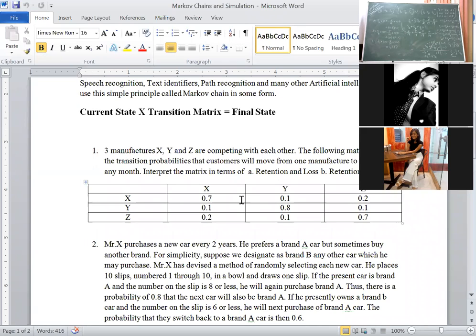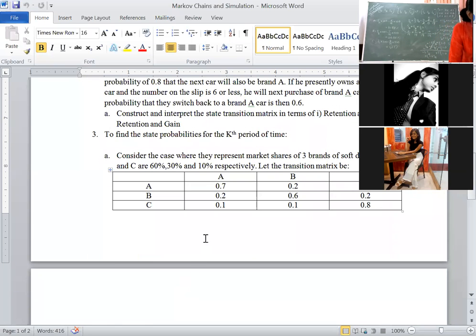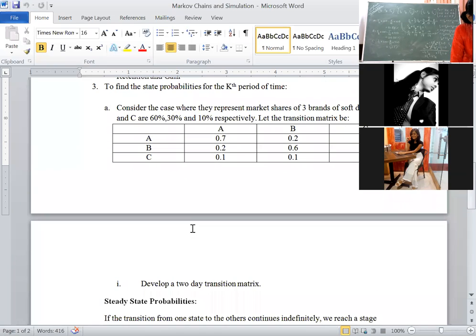Okay. Any queries, students? Students? Do you have any query? Here see third problem. Screen is visible? Students, screen is visible?